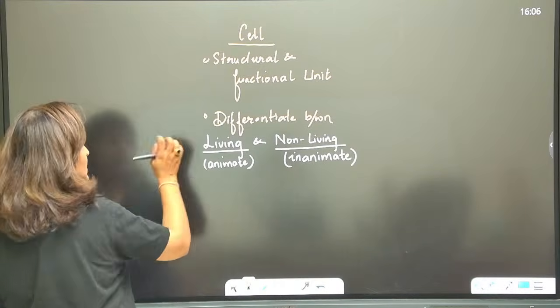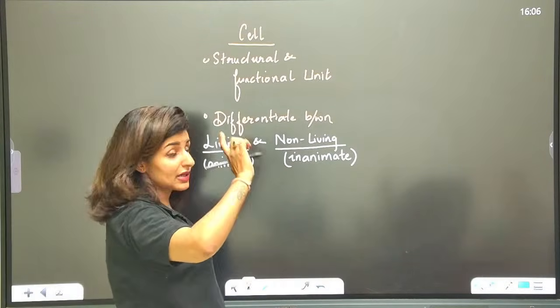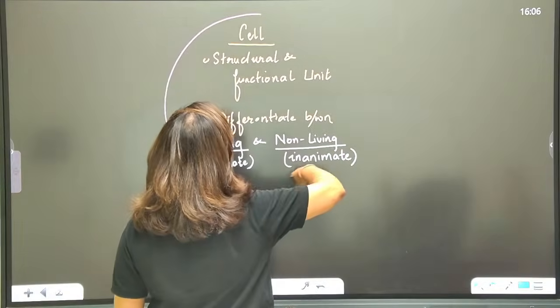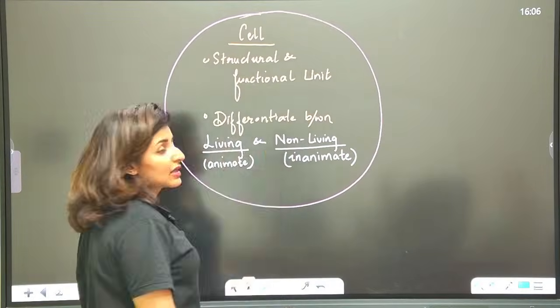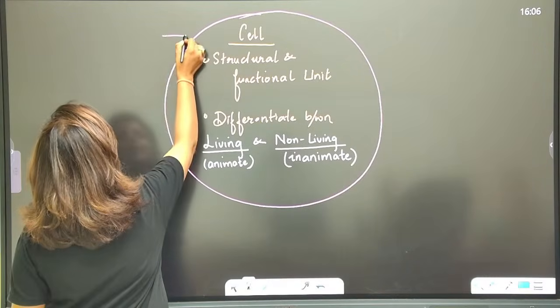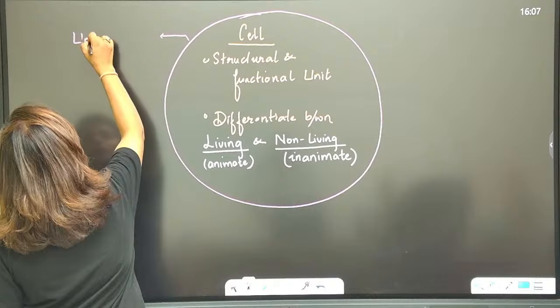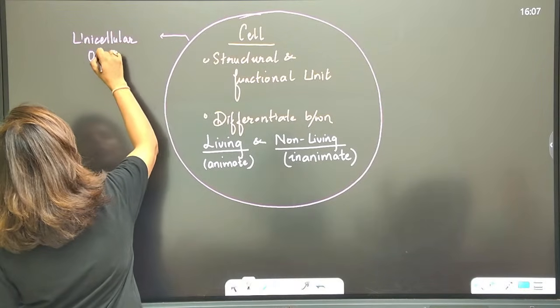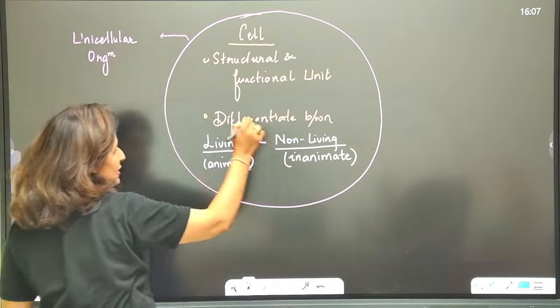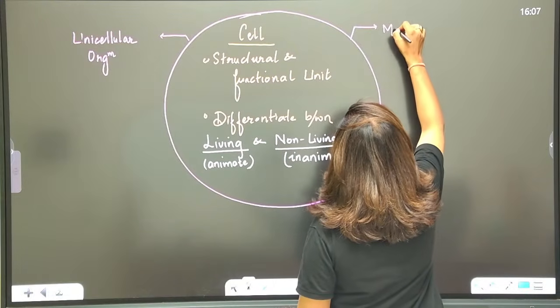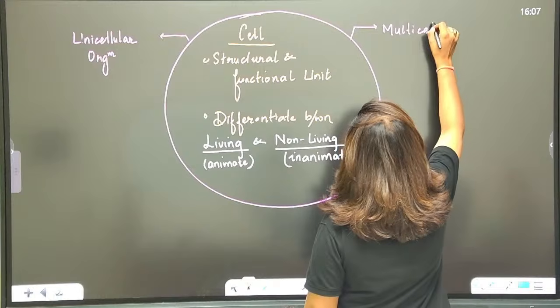Then now there is another difference. Based on the number of cells present in the organism's body, organism can be unicellular or multicellular, right?